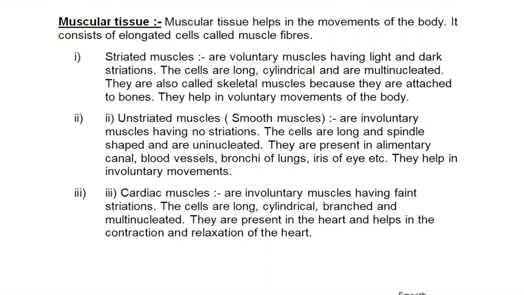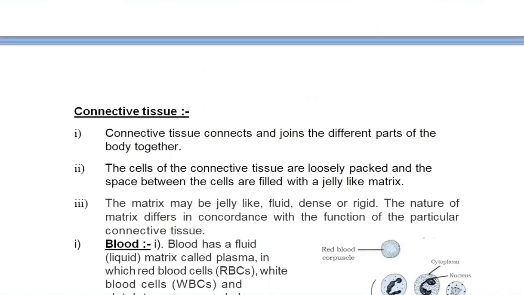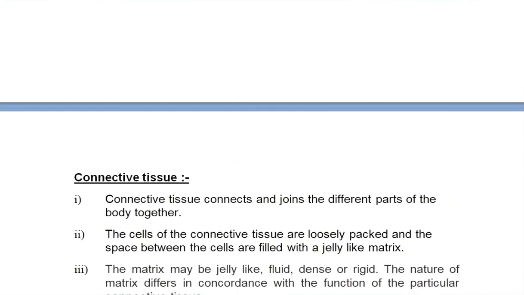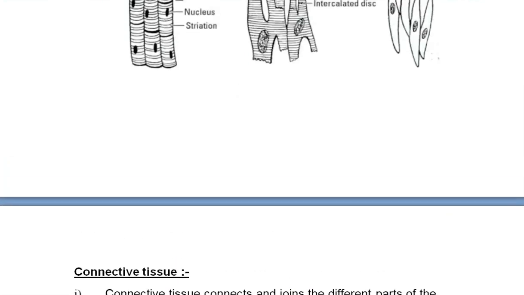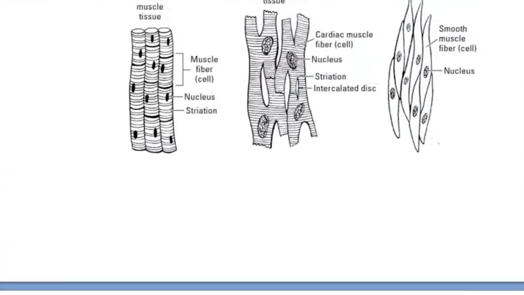Now, there are 3 types of muscles: striated muscles. These striated muscles, as you will see in this diagram, have alternate light and dark bands.